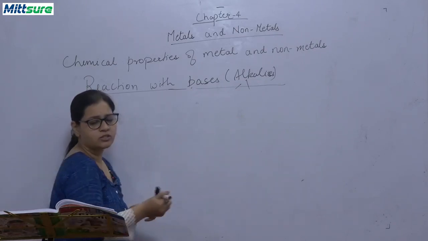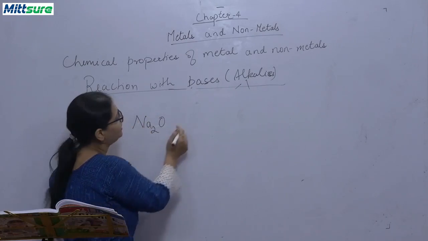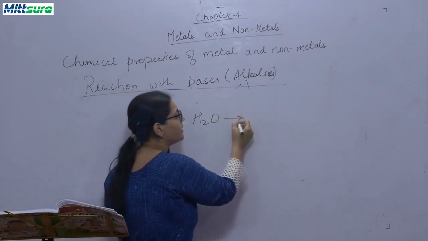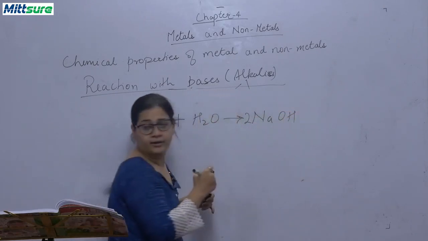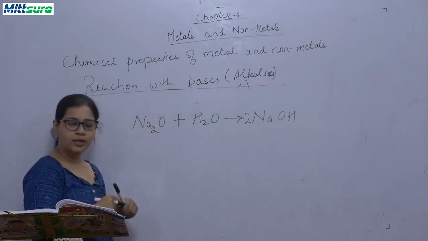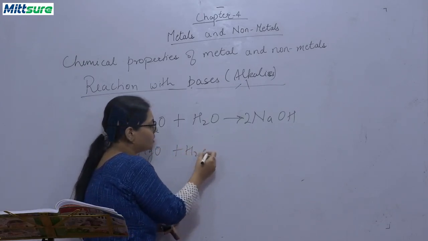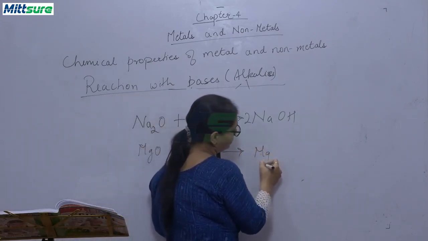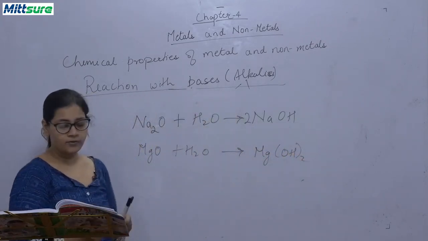I have told you about this reaction. Okay, so Na2O, this is sodium oxide. This is basic in nature, reacts with water, and it will give you sodium hydroxide base. So this is sodium hydroxide base. Okay, now similarly, magnesium oxide when reacts with water will be giving you magnesium hydroxide. Okay, so these are the reactions given in your books.